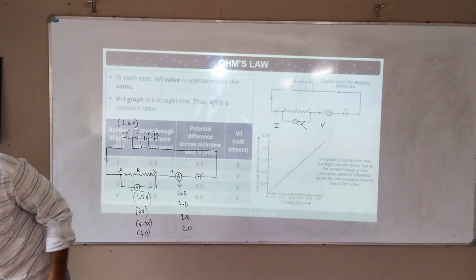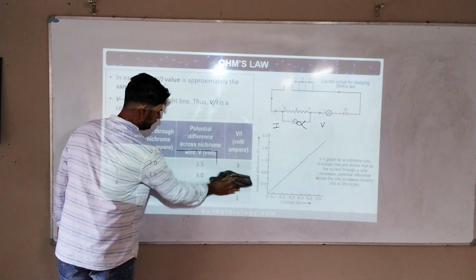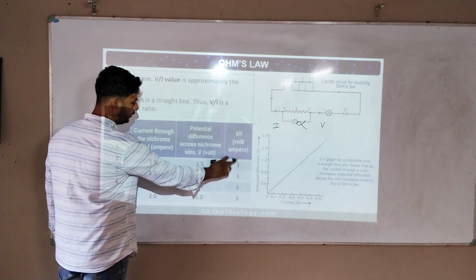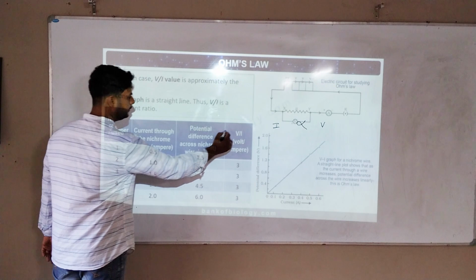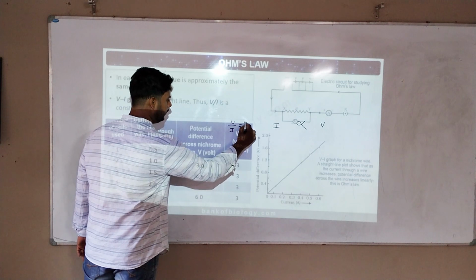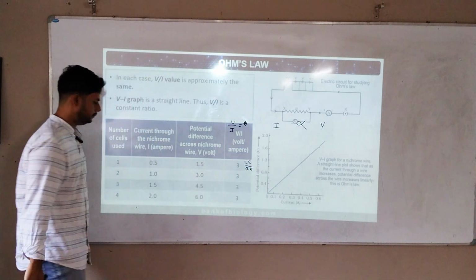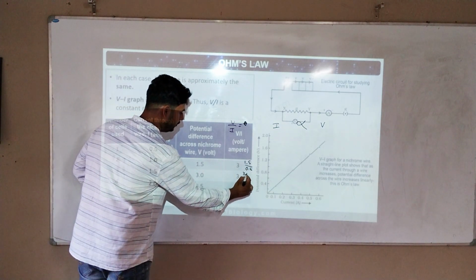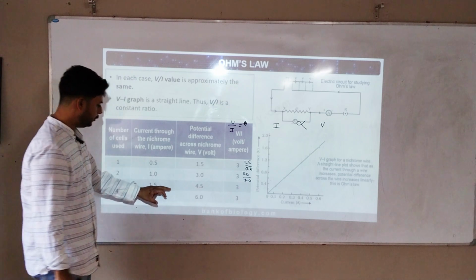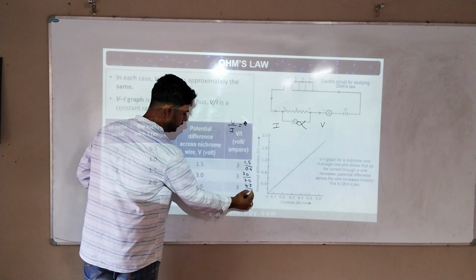Now what he did, he took out all the readings. After taking readings, if you do 0.5 by 1.5, or 1.5 by 0.5, V by I, what do you get? First V is 1.5, so 1.5 by 0.5 gives 3. 3.0 by 1 gives 3. V by I, 4.5 by 1.5 gives 3.